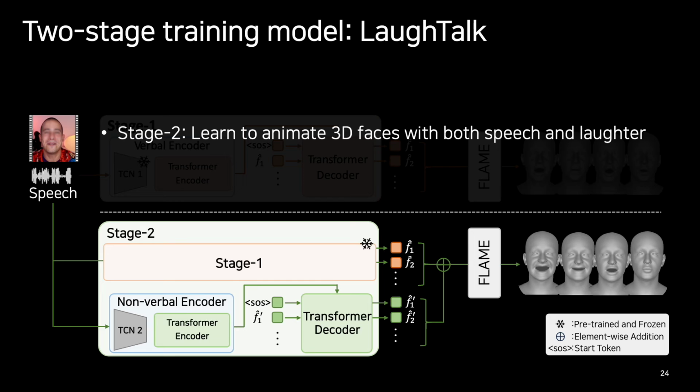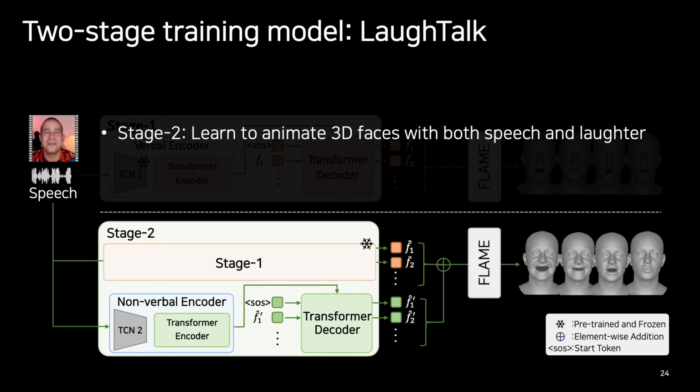After training the Stage 1 model, we proceed to train the Stage 2 model to animate 3D faces with both speech and laughter. Here, the pre-trained and frozen Stage 1 model is embedded in the Stage 2 model. Since the Stage 1 model was trained to express verbal signals, the rest of the Stage 2 model focuses on synthesizing the residual part of the audio, which is the nonverbal signal.